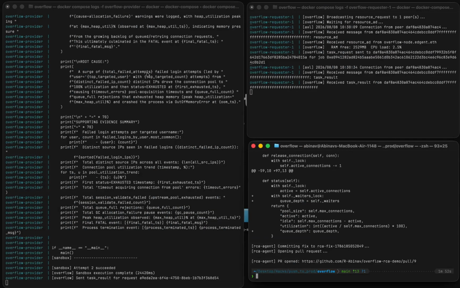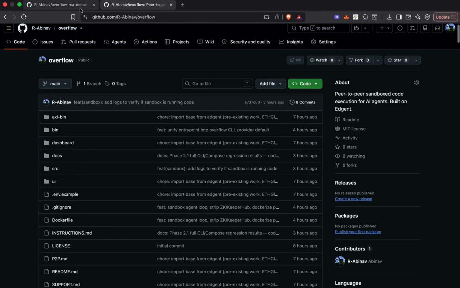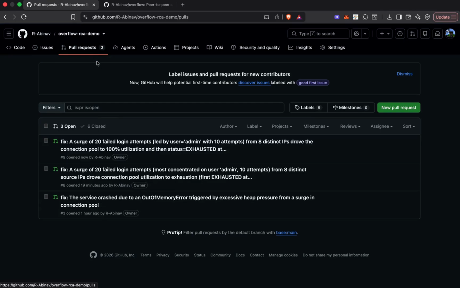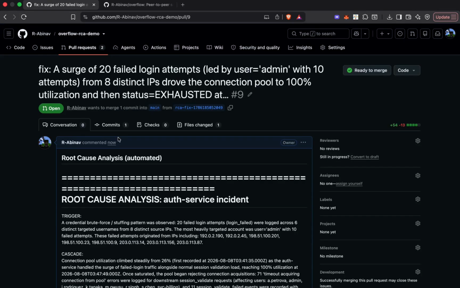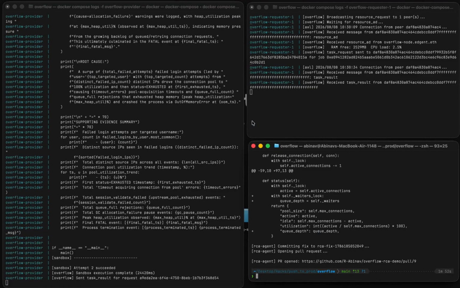And as you can see, the root cause analysis and fix have been done and a PR has been opened. Let me show you the PR number. The PR number is 9. So let's go to the demo repo. There you go. Overflow takes this diagnostic, generates a patch, and opens a real GitHub PR automatically. And I get notified the same way I'd get notified for any PR because it's genuine GitHub infrastructure, not a demo notifier I had to build.